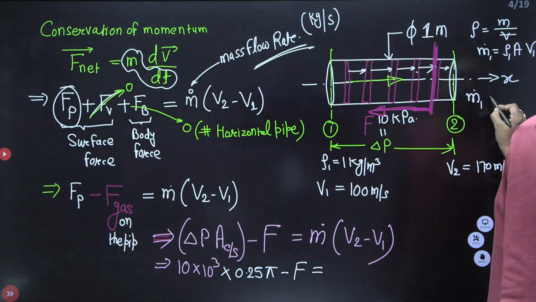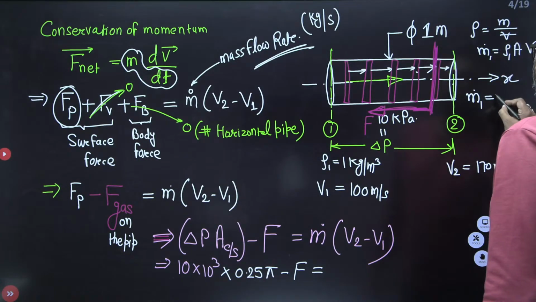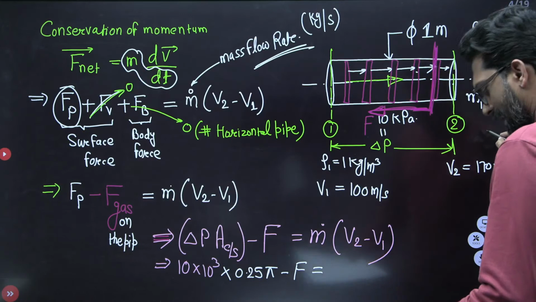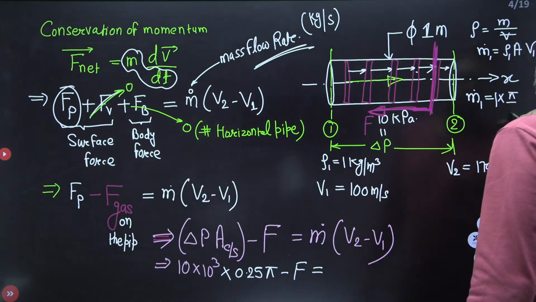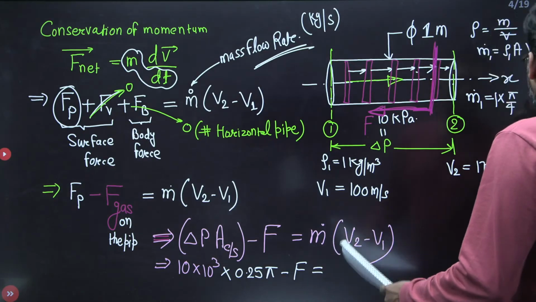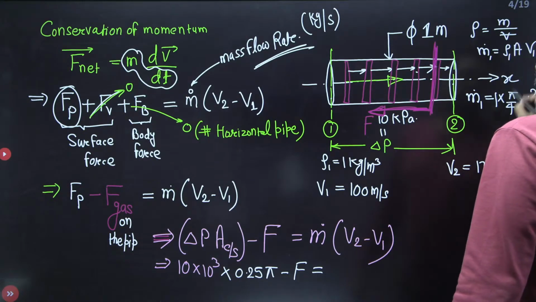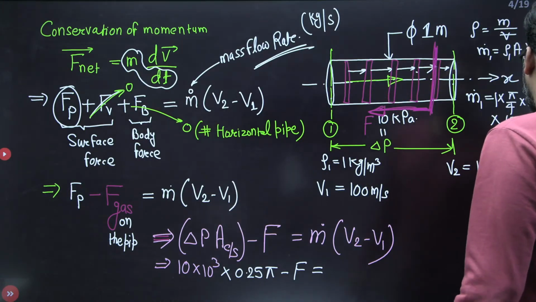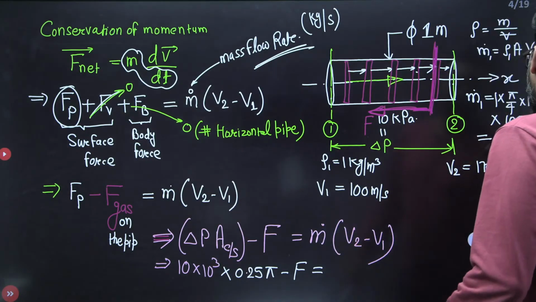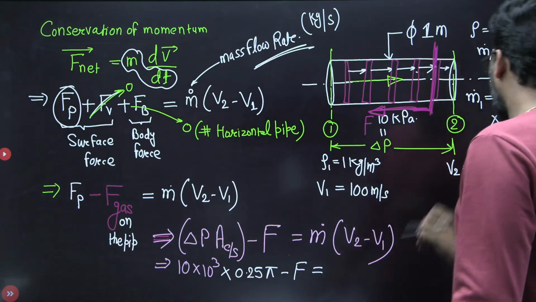So mass flow rate at inlet: rho 1 is 1, area is pi by 4 d square, d is 1, into the inlet velocity, which is 100. So if you calculate, this is 25 pi.